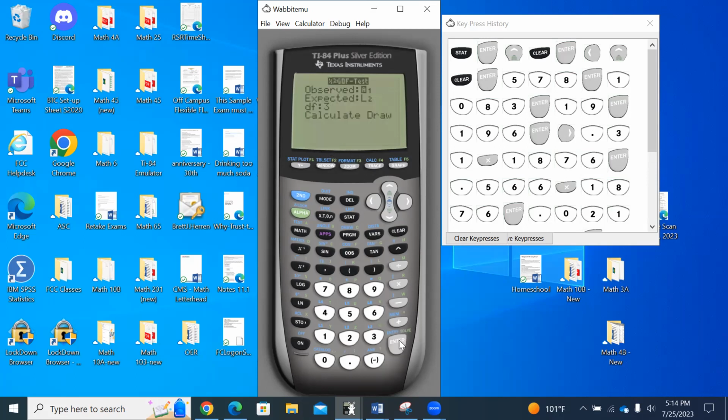You hit enter. And it says, okay, observed, expected. Well, the observed values are L1. If these were empty, you would have to go second 1 to put in L1. And then L2, if there's nothing there, you'd have to go second 2 to put in L2. Degrees of freedom, I've already got the 3 in there because that's the number of categories minus 1. Go down to calculate, enter. There's our x-squared number, which is exactly what we saw on the screen, and our p-value. There they are.